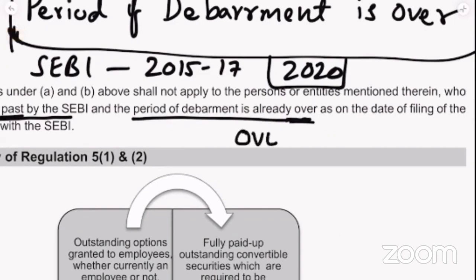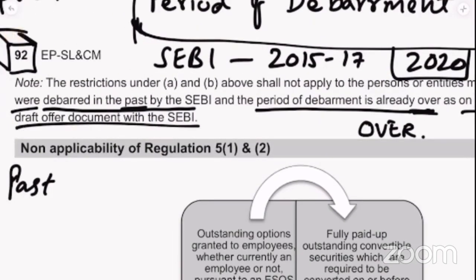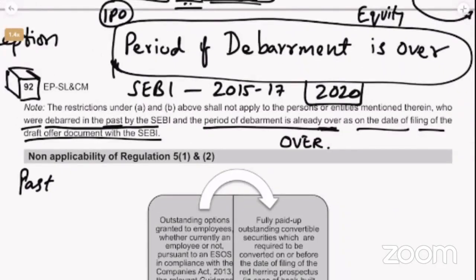The important word for us is: period of debarment is over as on the date of filing of the draft offer document with SEBI.